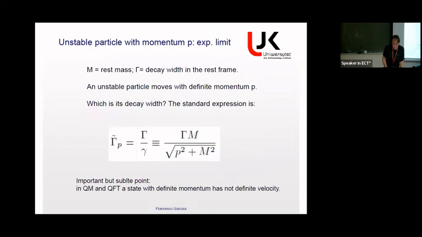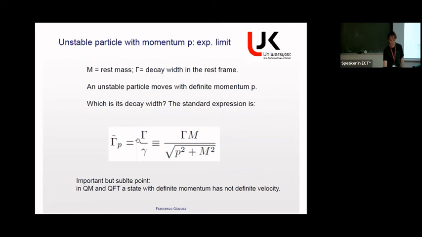So what if we, for instance, look at a particle in the Breit-Wigner limit, so the simplest case, where the distribution is a Breit-Wigner. Capital M is the rest mass, gamma is a constant decay width, so there is no energy dependence. And let's consider this unstable particle that moves with momentum P. What do we expect?